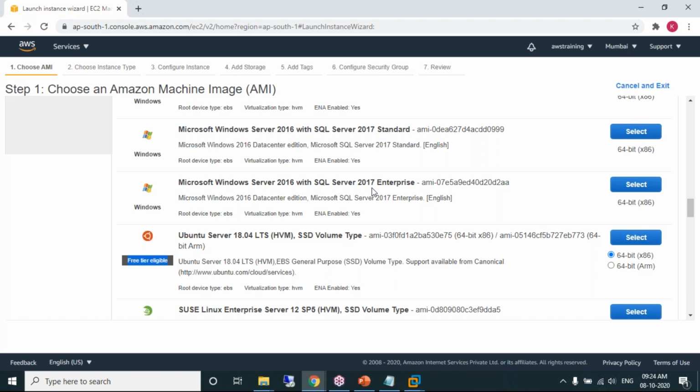This is Windows Server with SQL Server installed. If you select this, you'll be paying. So make sure that whatever your account is, you are using it, it should be eligible for free tier. So I'm selecting this Ubuntu Server. Step 1 is done. Step 1 is selecting an operating system. Got it?